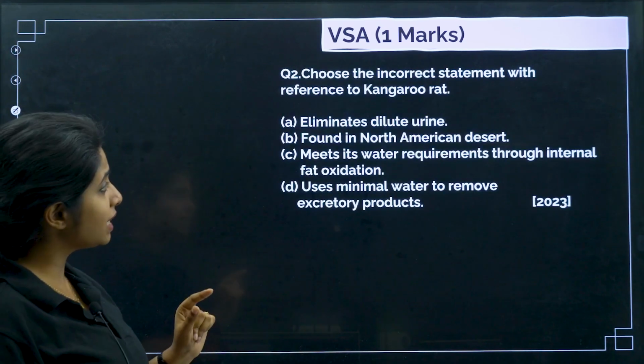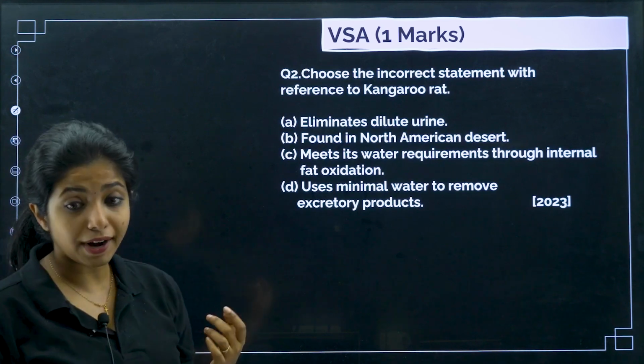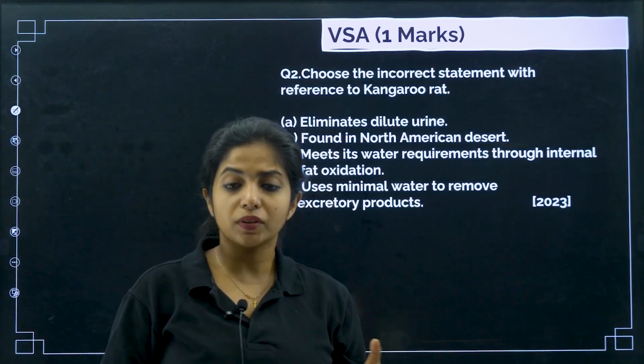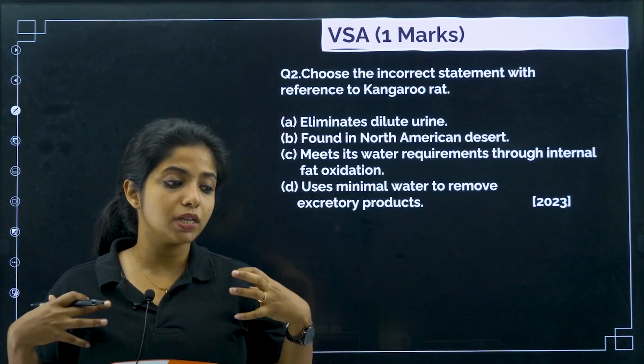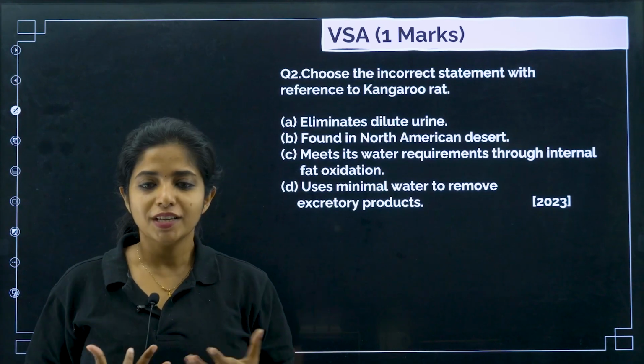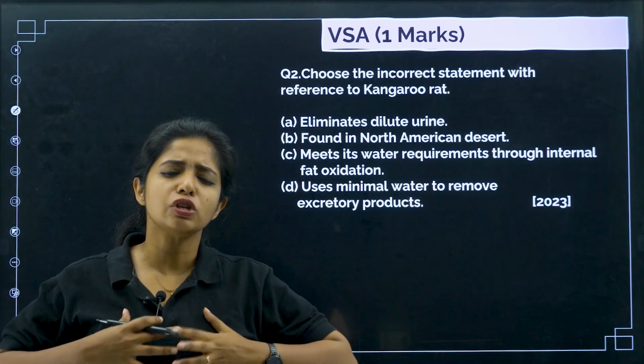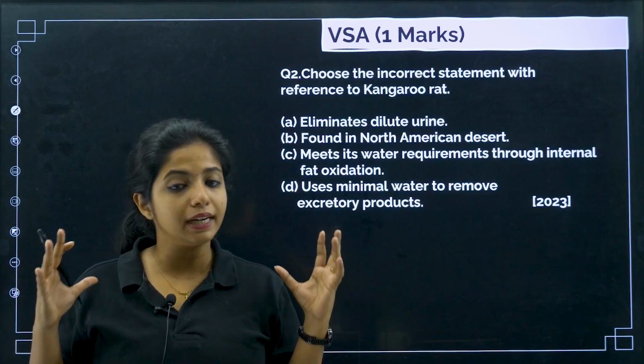Now choose the incorrect statement with reference to kangaroo rat. It's a very famous thing. Kangaroo rat is famous because it stays in a desert area. Now in a desert area, what is something that you do not get? Water. So kangaroo rat tries a lot to save as much water as it can.